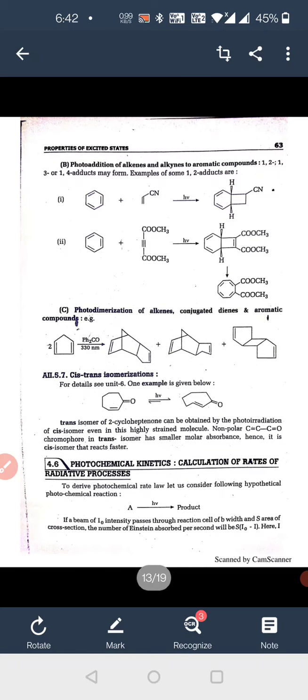Photochemical kinetics: calculation of rates of the radiation process. To derive the photochemical rate law, let us consider the following hypothetical photochemical reaction, A converts into product by the photon. It is a beam of I0 intensity, the reaction cell has width b and S is the area of the cross section. The number of Einstein absorbed per second will be S(I0 minus I). Here I0 is the intensity of the beam passed through the cell of width b.